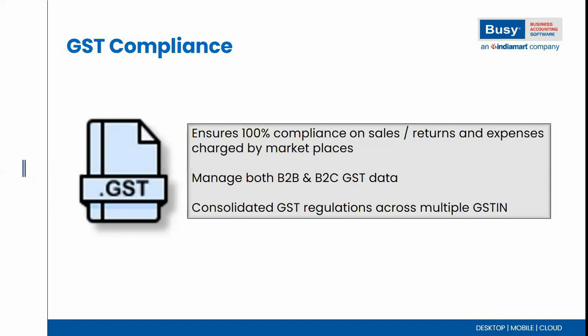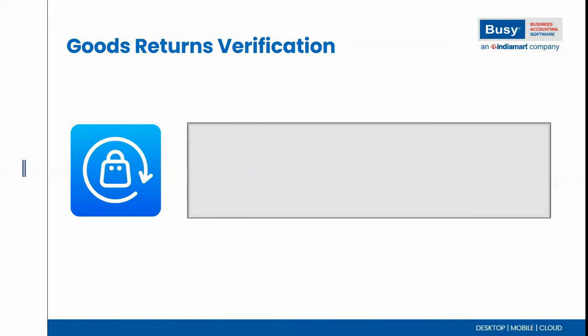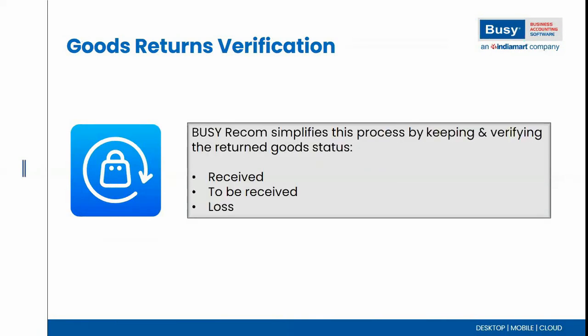So this problem is also resolved with BUSY Recom. Goods return verification: this feature is also available with BUSY Recom. After posting the sales return transaction, the user can update the status, whether this product is received or not, to be received, or lost. So the user can track the goods return.